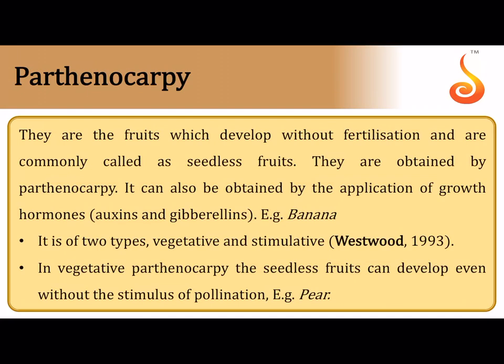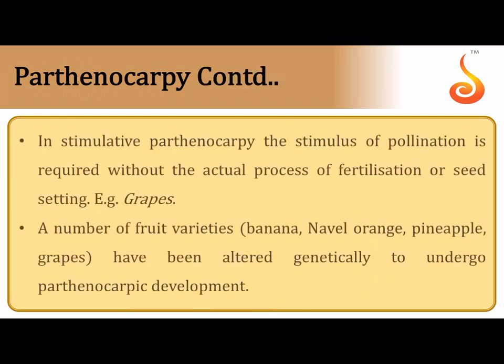Parthenocarpy is the formation of fruit without fertilization. So obviously the fruit will be seedless. It may be vegetative parthenocarpy or stimulative parthenocarpy. In vegetative parthenocarpy, the seedless fruits can develop without the stimulus of pollination. So even pollination is not required. Without pollination itself, the fruit wall starts developing. There's no fertilization of the egg sitting inside the embryo sac over here. So that is why it is called vegetative parthenocarpy.